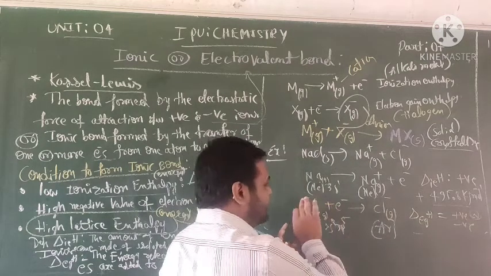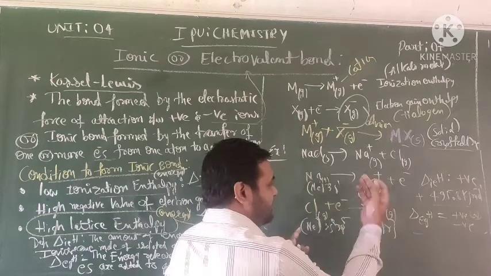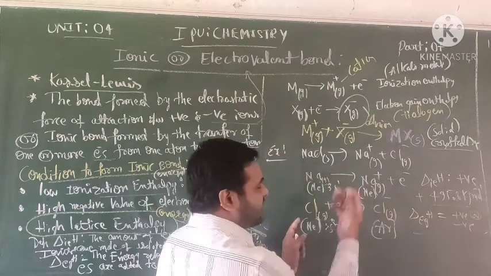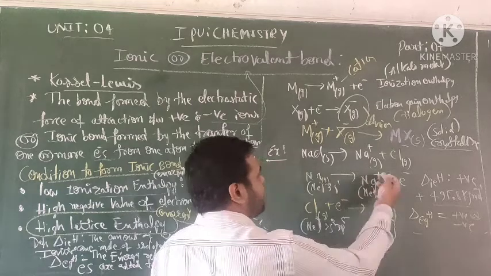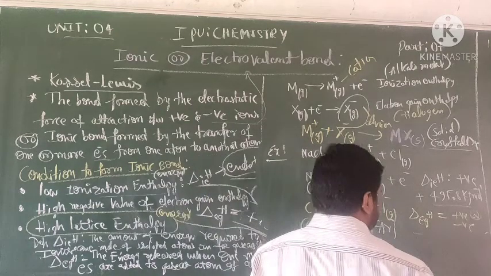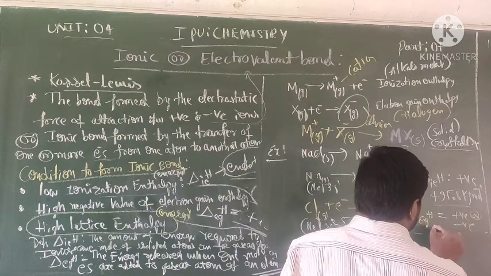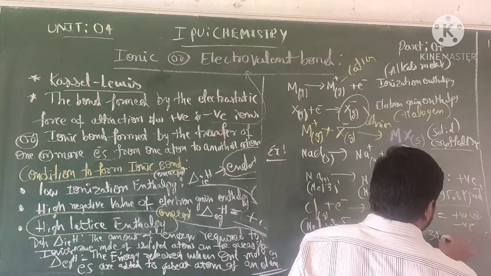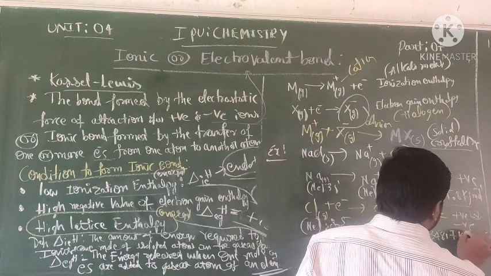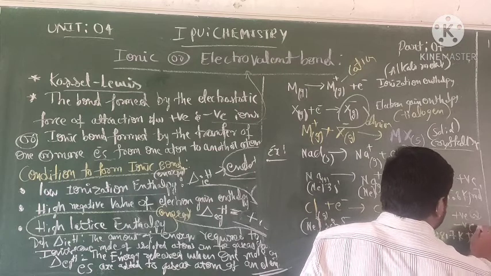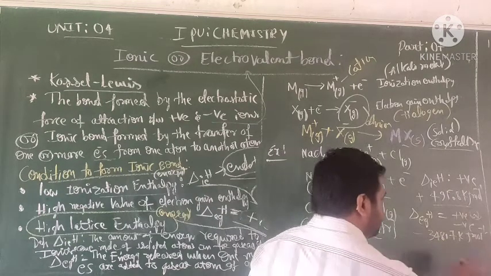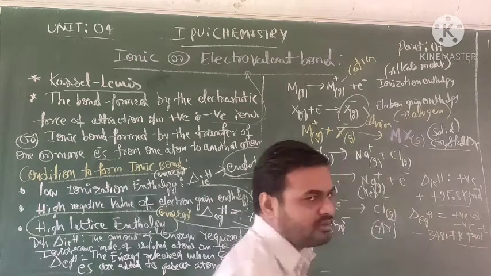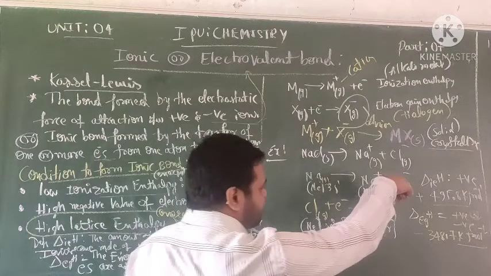The energy is released on forming the Cl minus ion, while energy is absorbed on forming the Na plus charge. The value is minus 348.7 kilojoules per mole.